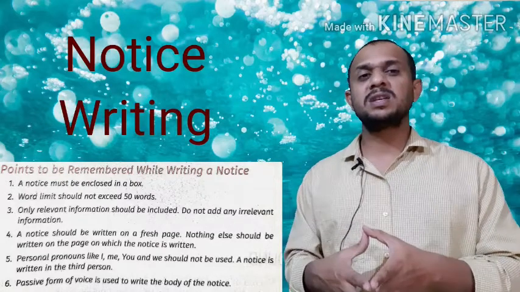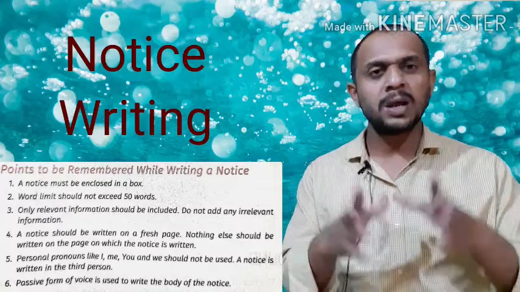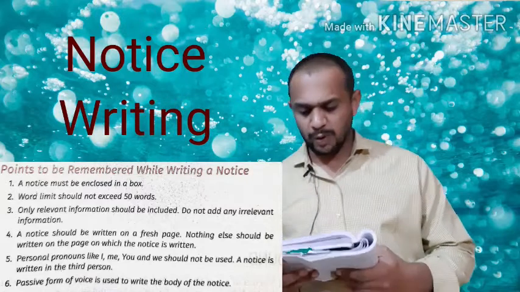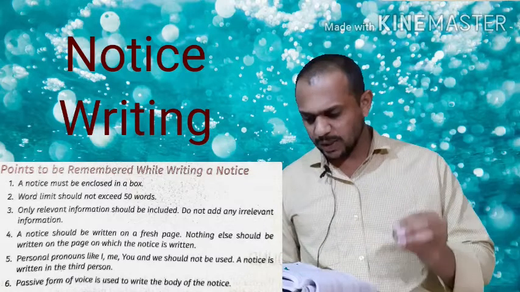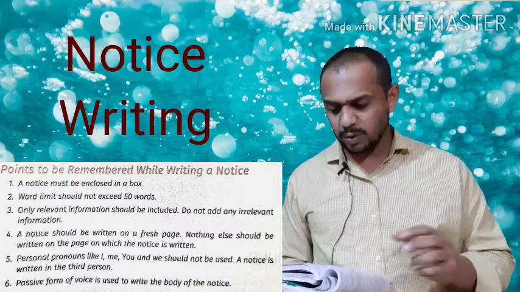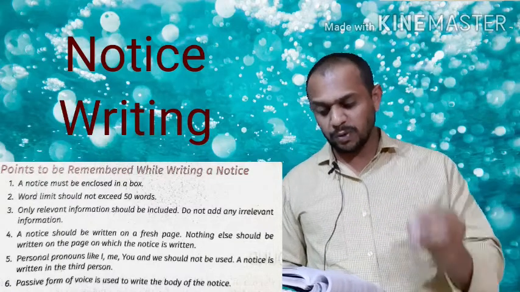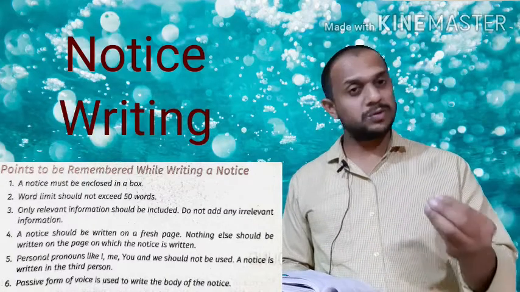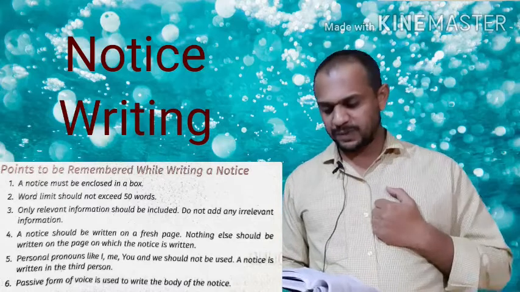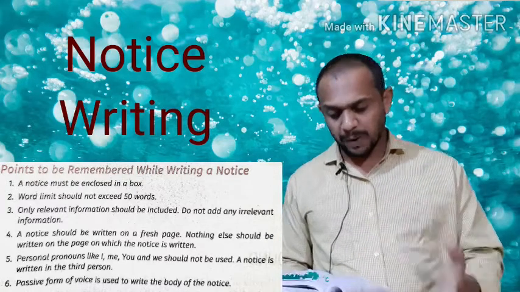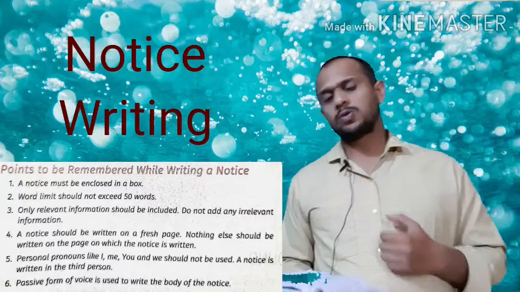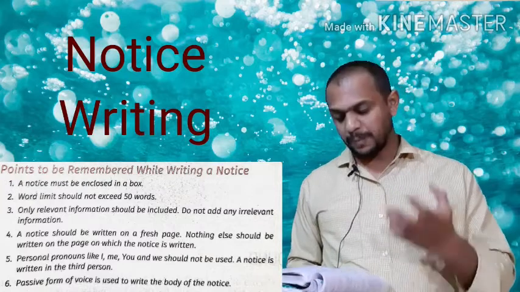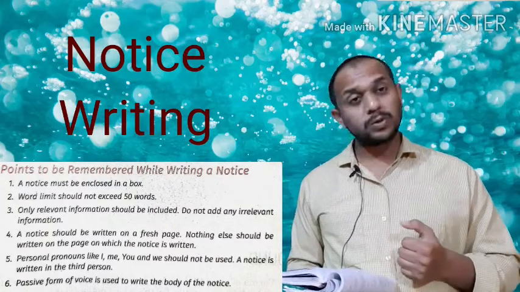On the basis of these ideas and regulations, we are going to prepare two notices. Okay, we'll check. Number one, from the book: you are Alok Yadav, president of a cultural organization called Progressive Theatre, Bhopal. Write a notice for publication in a newspaper inviting interested students between 15 to 17 years for an audition, to be held at Ravindra Bhavan, Bhopal on 15th of June. So you are Alok Yadav, and you are president of Progressive Theatre. So what to do?